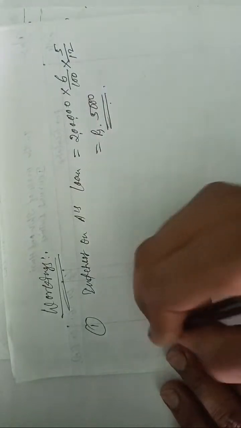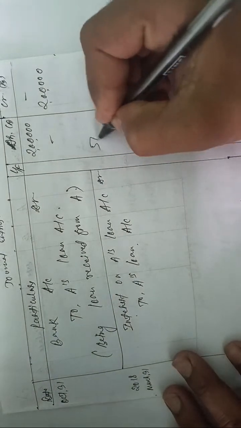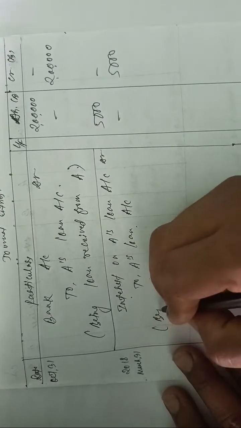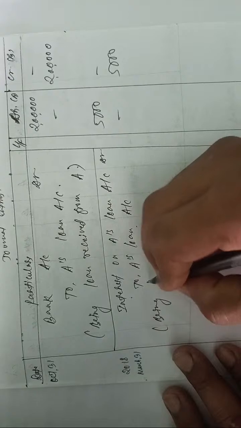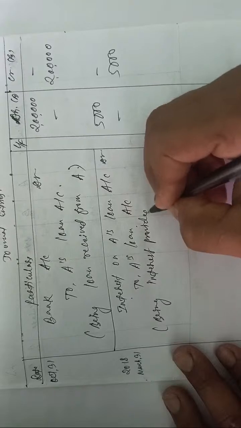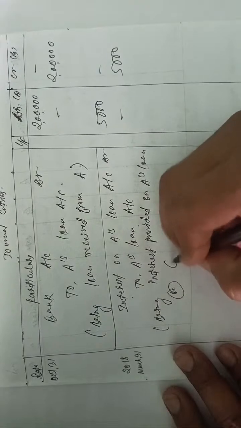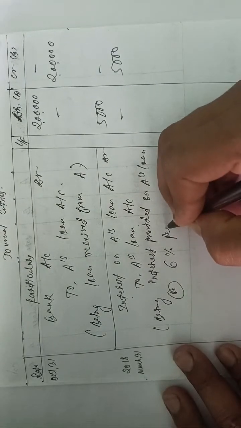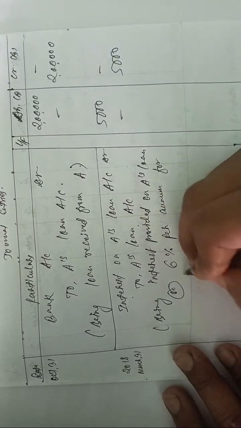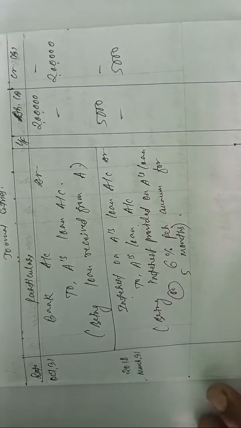Write down working number 1. And next I will show the entry. The amount will be 5,000. Already we have calculated, yes or no? Yes. Okay, write down next: being interest provided on A's loan at the rate of 6% per annum for 5 months. Is it okay? I hope you are getting it.